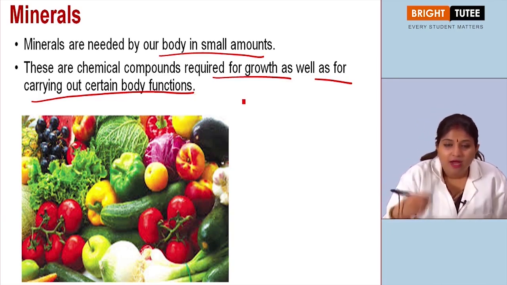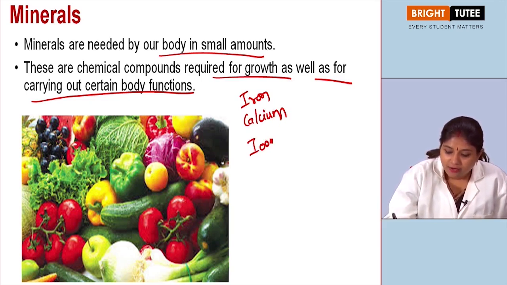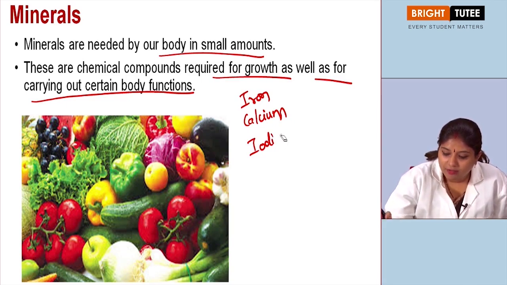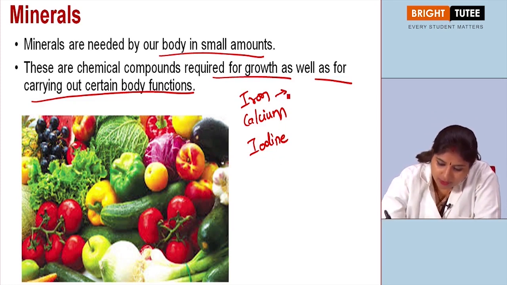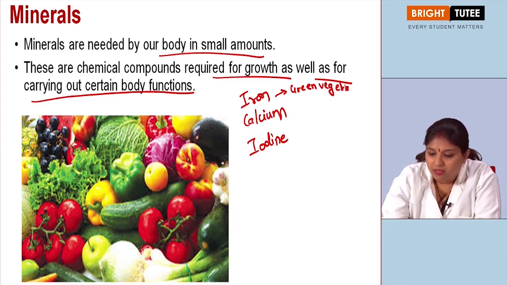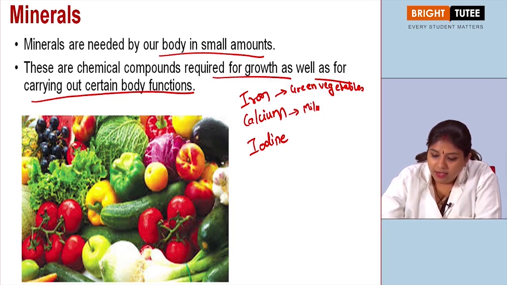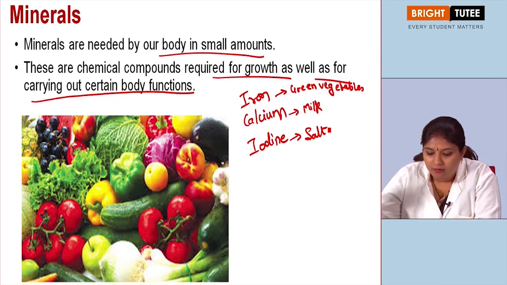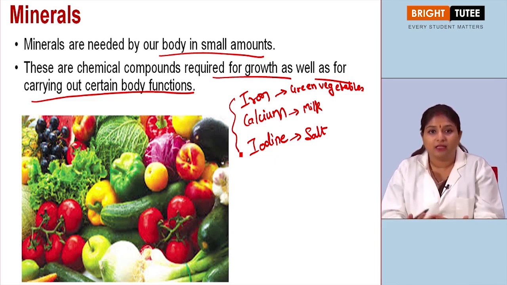For example, there are different kinds of minerals present, like iron, we have calcium, right? Then we have iodine, right? All these are important minerals, right? So we know that iron we get from green vegetables, right? Usually, for example, spinach. Then we have calcium, which is present in milk, right? Then we have iodine, which is usually present in salt and different other food products. So these are certain examples from where we get the minerals, right?